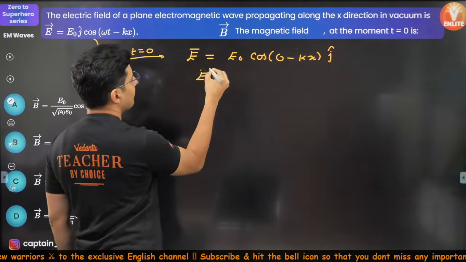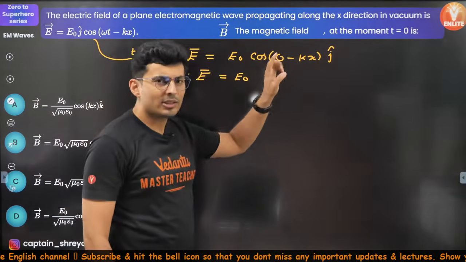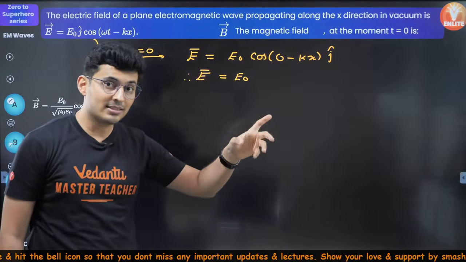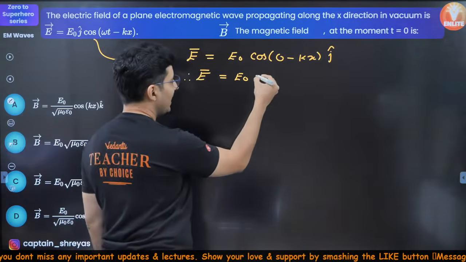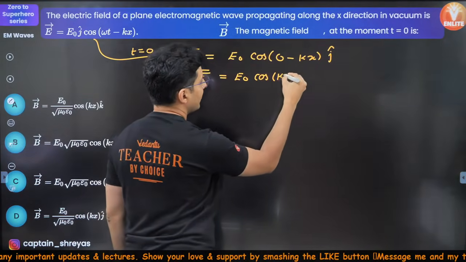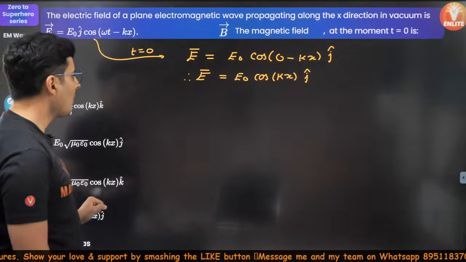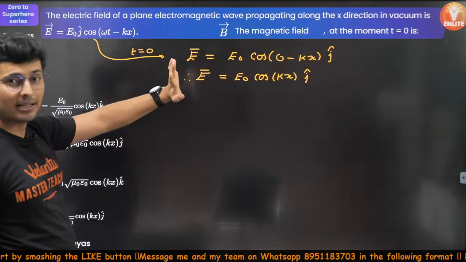Cos of minus theta is cos theta, so this minus will not have any effect. I can just write it as cos of kx, and the J cap comes over here. Simple? Okay. Now we need to figure out what the magnetic field is at that moment.